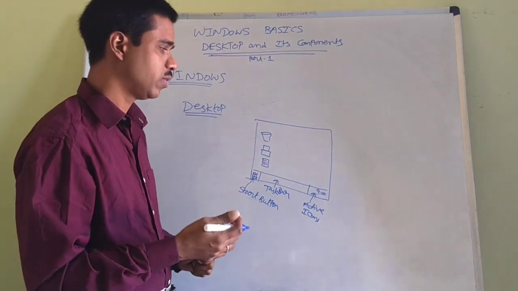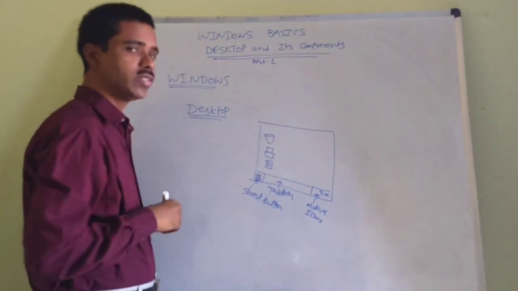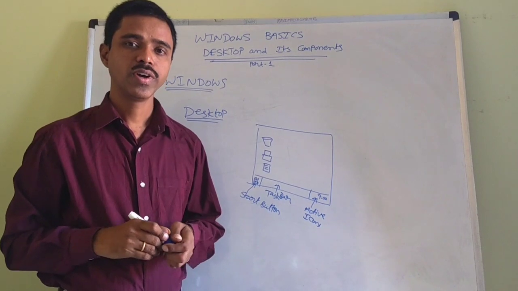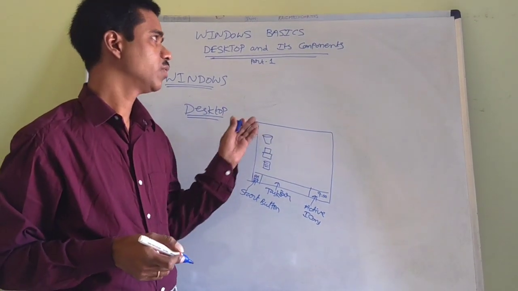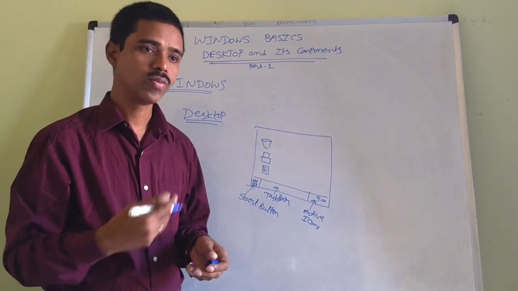Please follow this video, don't skip it. The desktop means it is the main window of the operating system. In this we have some components. I will explain practically in the computer. Okay, we will go to the system.